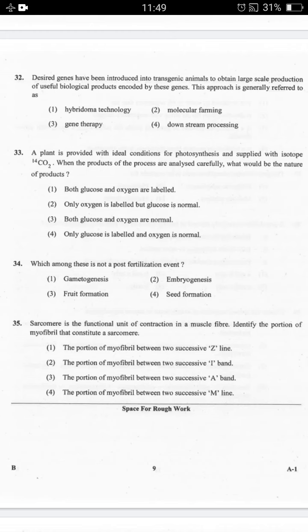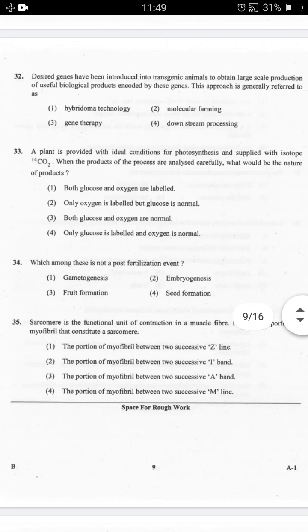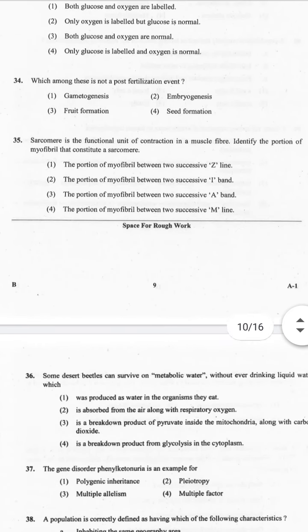Let's see the explanation. Oxygen will not be labeled and is normal, as the supplied oxygen is normal as well. Glucose will be labeled, as the carbon that forms it is derived from the carbon dioxide supplied, which is the supplied isotope. Hope you understood. Now let's go to question number 34.